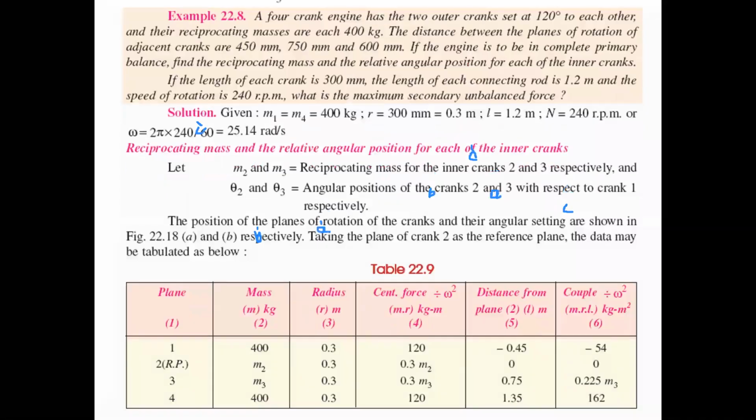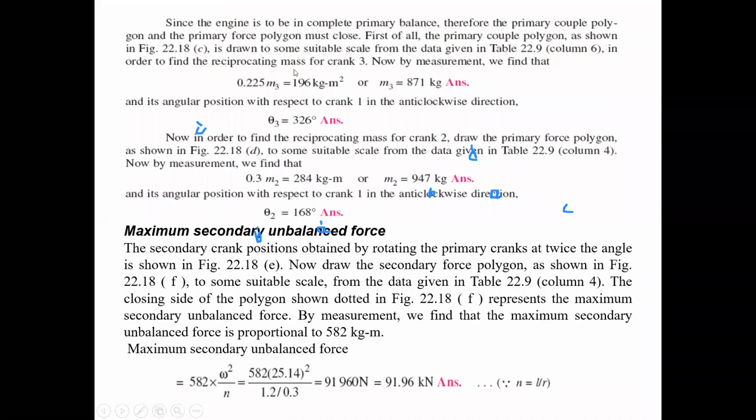Just observe that. So what is the M3 value? 871 kg. The M3 value is 871 kg, and the theta value is also identified by the direction.